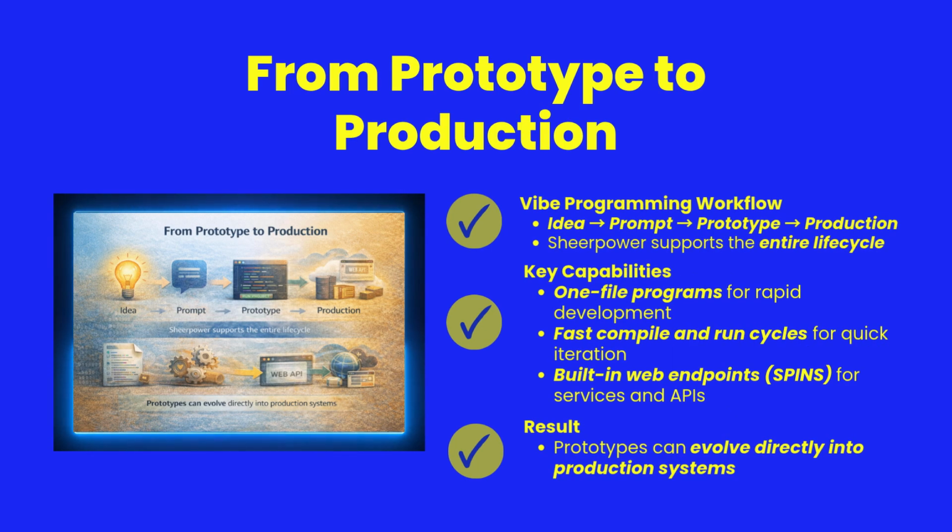Vibe programming often starts as experimentation. A developer generates a small prototype to explore an idea or test a workflow. In many environments, that prototype must later be rewritten to become a production system. Sheerpower avoids this step. Programs written for experimentation can grow directly into production applications. Fast execution, simple deployment, and built-in web capabilities allow the transition from prototype to production to happen smoothly.